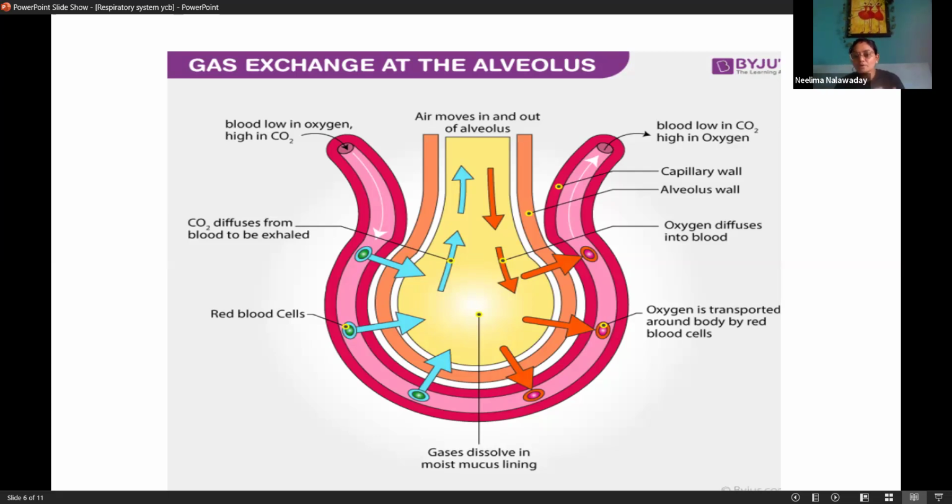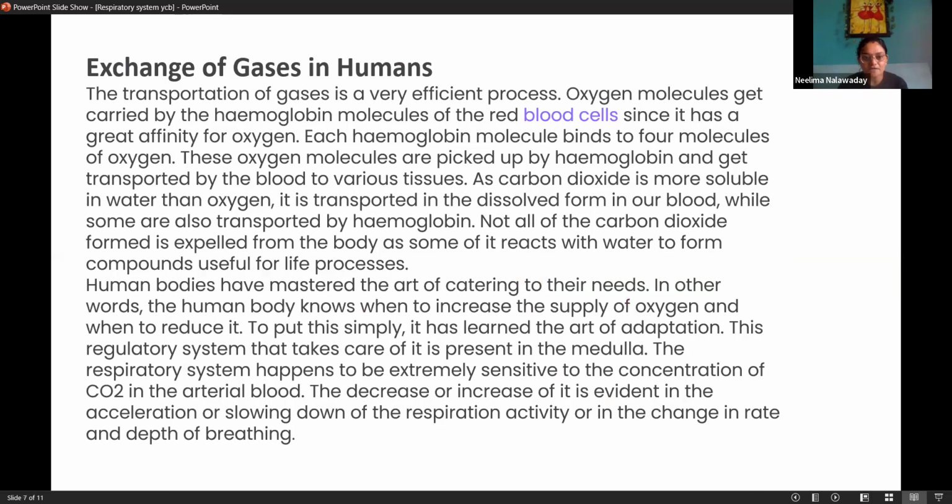So this is clear now how gaseous exchange is happening. First of all, breathing. What is breathing? Breathing is taking air in and exhaling carbon dioxide out. Respiration, it is cellular respiration, transportation of oxygen towards the cells, and then cells absorb that oxygen molecule and they utilize it to give us energy. The whole procedure is mentioned here in this paragraph. So afterwards you can read details of whatever we have discussed just now.